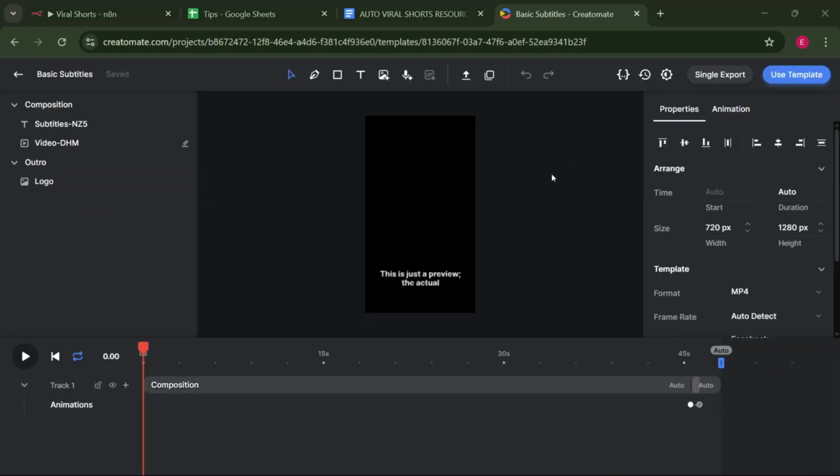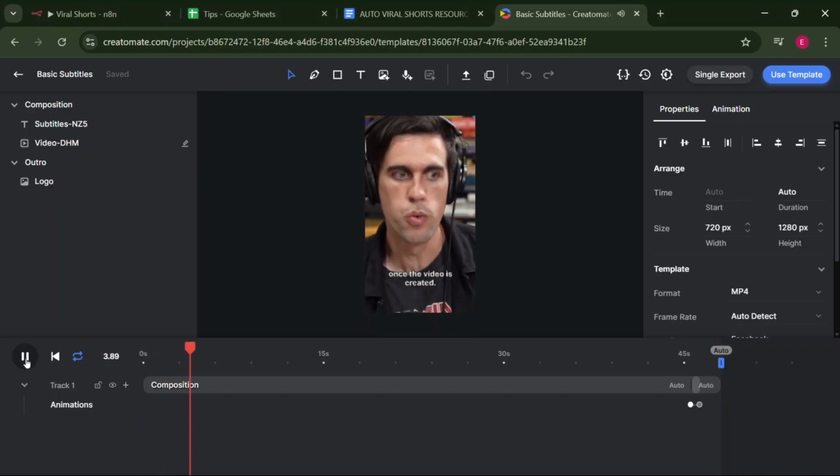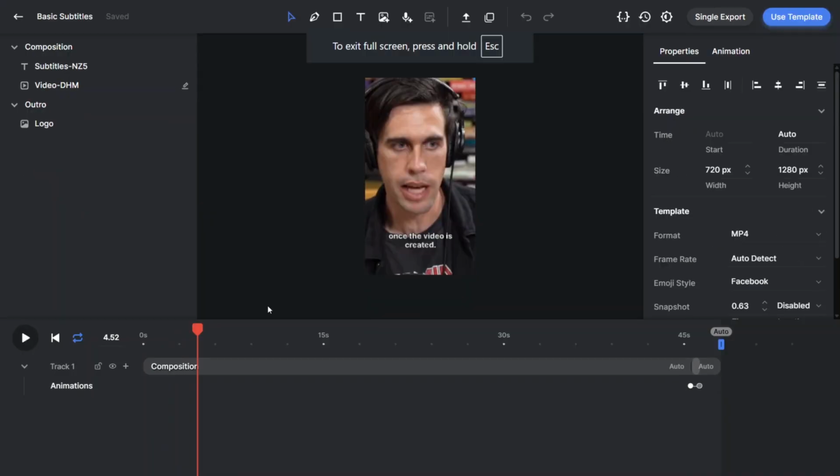Now we are in the Creatomate studio. We are trying to create the template here. Maybe let me just play it out and see how the template will sound. So we just want to make sure that we have everything set dynamically.